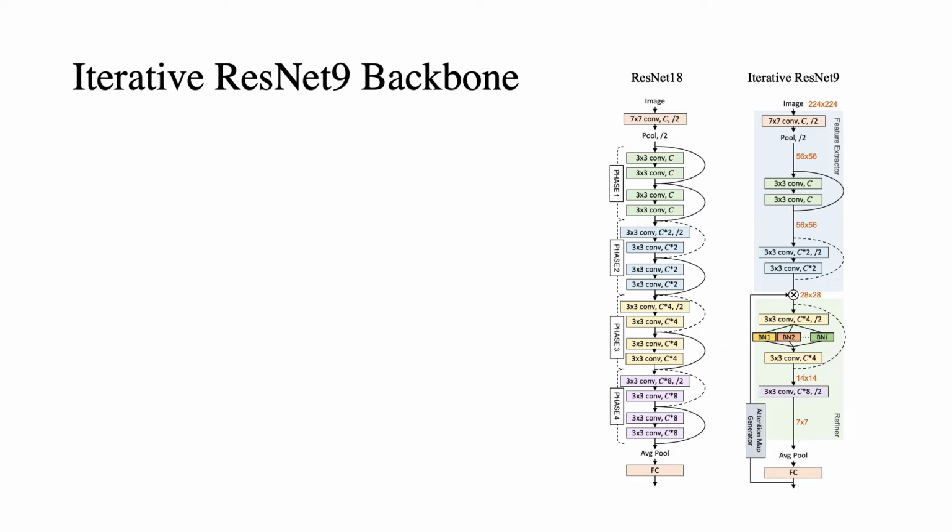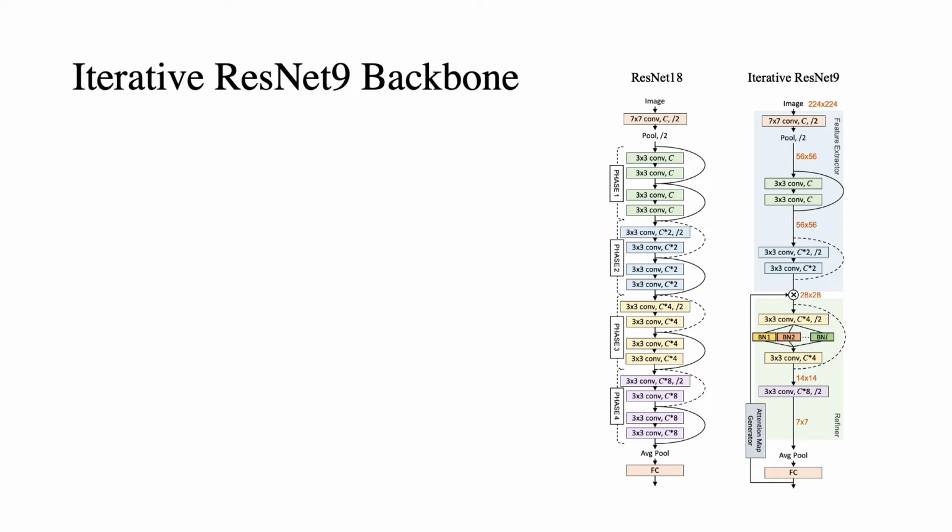In our method, we present a recursive modular structure of ResNet. We first minimize the original ResNet 18 model into a ResNet 9 model by shrinking each phase to half of its original size. Based on the looping point, we separate the first part of the network as the feature extractor and the other to be the refiner. The output of the iterative ResNet 9 is then fed into the attention map generator. The attention map generated from the feature map created by the feature extractor is then multiplied in order to create new attentive features for the refiner module. This process is repeated at every iteration.